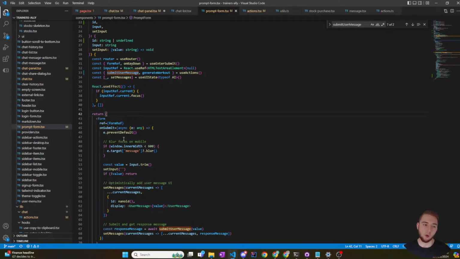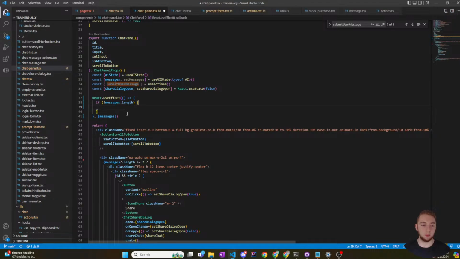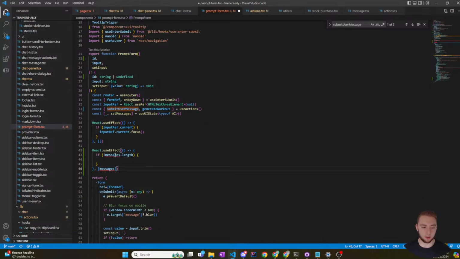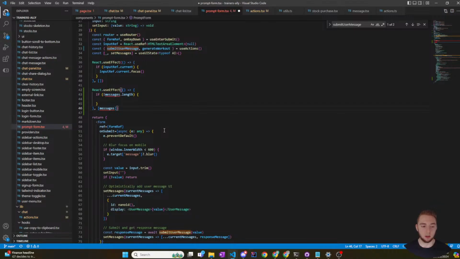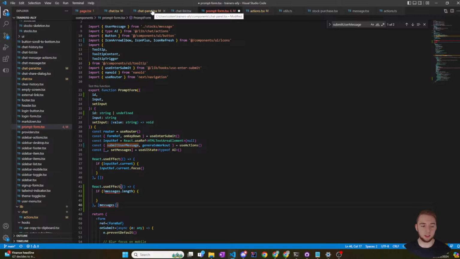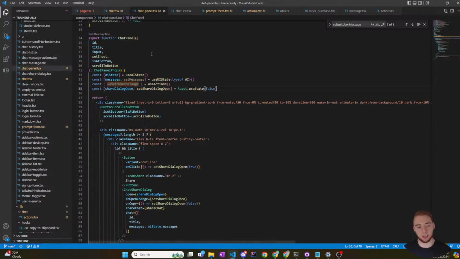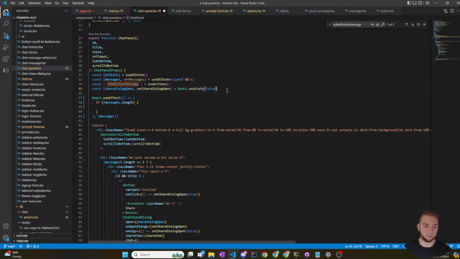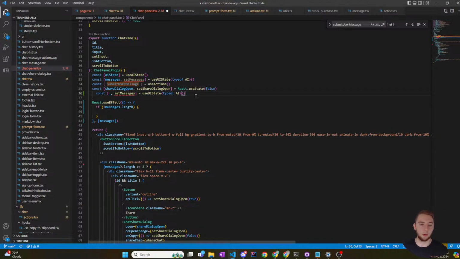I actually could do it here too. I mean, you know what? I'm going to move that here. Prompt form. Messages. Wait, if I really don't have the messages, well, I guess that makes sense. Man, I'm just arguing with myself over tiny details. I am going to have it here, and then I need to get this as well, because I want to set. Oh wait, no, I already have that.